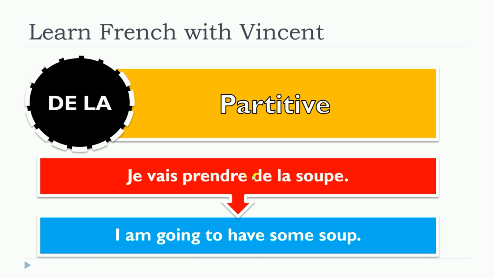So remember, the partitive concept is when you don't want to specify the quantity. In that case, as you can see, we translate it with this "some" concept. So: je vais prendre de la soupe. This is the partitive form, and this is for the feminine because soup is a feminine noun. De la soupe. So this is the first use, or the first role, of de la.